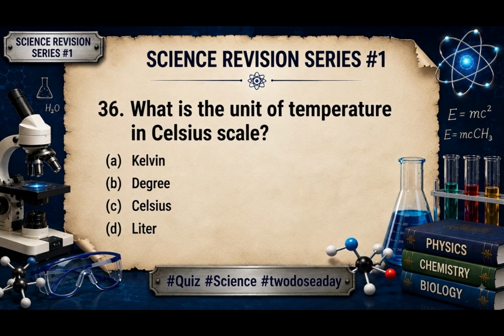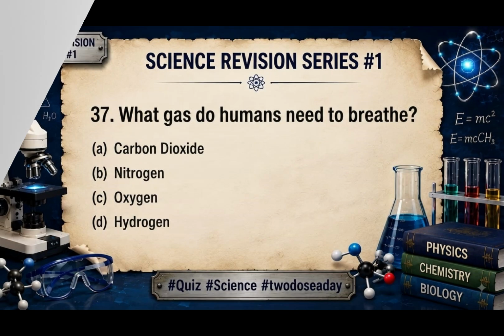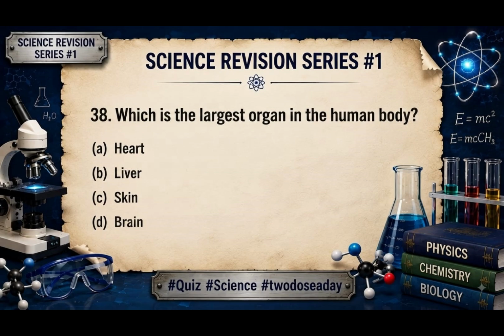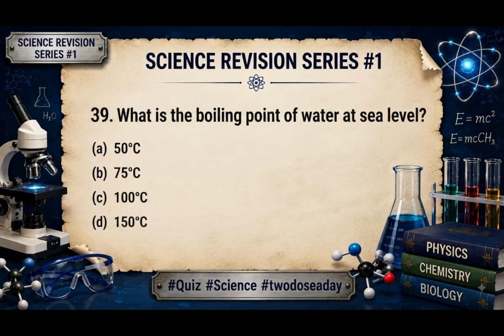Question 36. What is the unit of temperature in Celsius scale? The answer is degree. Question 37. What gas do humans need to breathe? The answer is oxygen. Question 38. Which is the largest organ in the human body? The answer is skin.